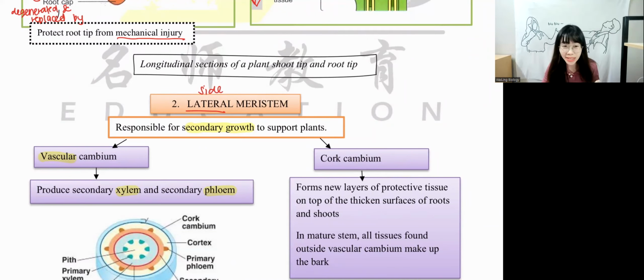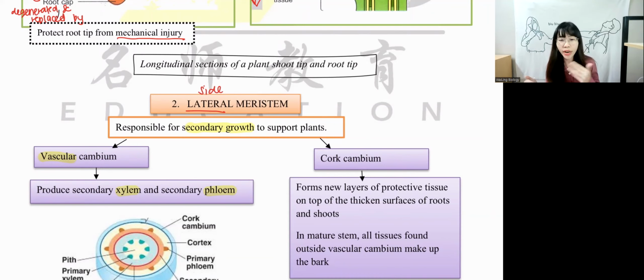Transport organic substances. If you are trying to type nutrients, food or sugar, not correct. You have to write organic substances, or you can say photosynthetic products, or products of photosynthesis. Worst case scenario, you can write sucrose, but you cannot write sugar. So the best answer is organic substances. Now why do we write organic substances? Because we have to understand phloem is not just to transport nutrients. Sometimes they will also transport hormone, enzyme, mineral and also water. All of these things are known as organic substances. So they don't just transport food, they will also transport other things as well. So organic substances will be a better answer.